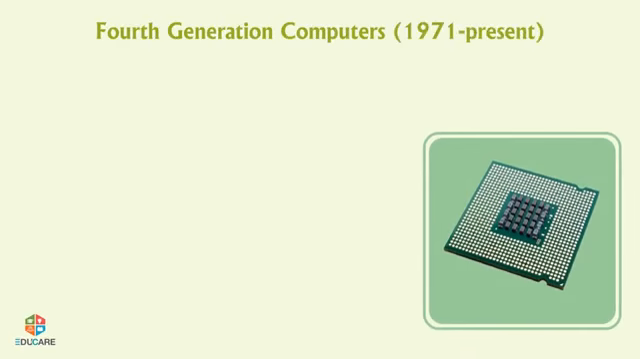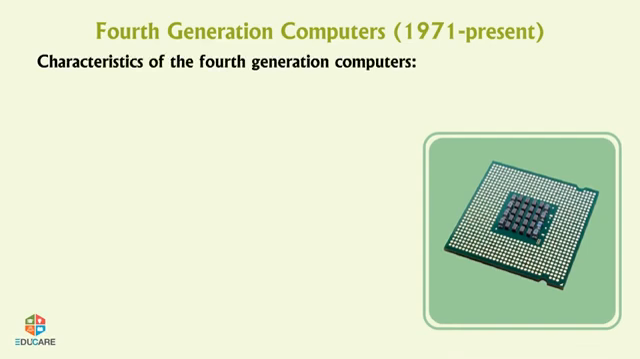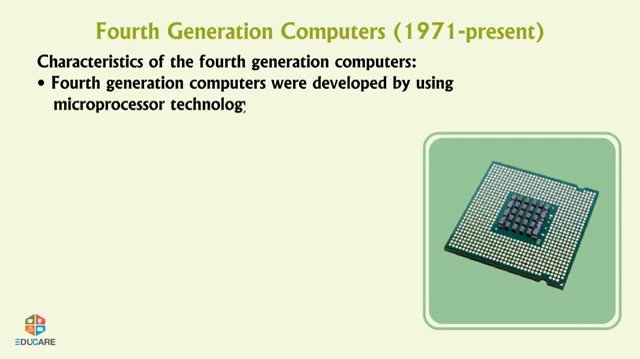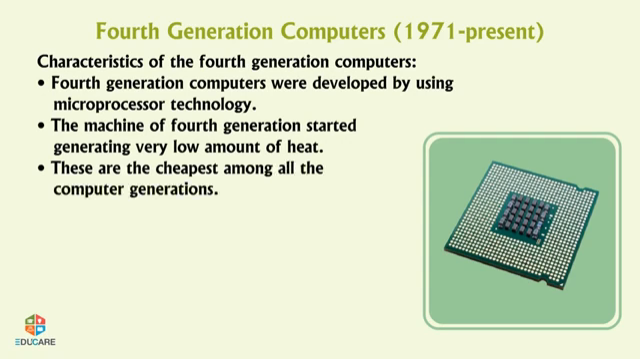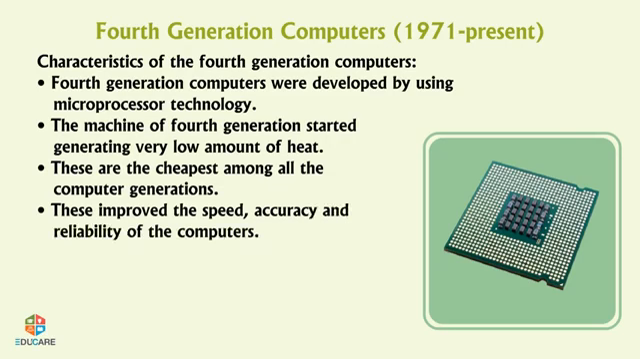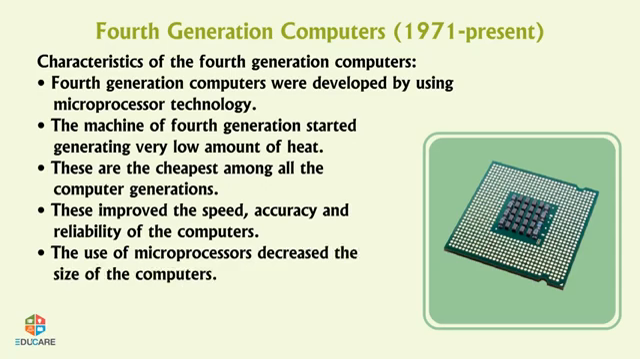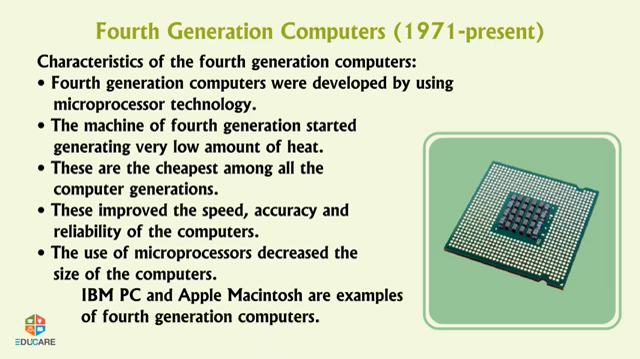Fourth-generation computers, 1971 to present. Characteristics of the fourth-generation computers. Fourth-generation computers were developed by using microprocessor technology. The machine of fourth generation started generating very low amount of heat. These are the cheapest among all the computer generations. These improved the speed, accuracy, and reliability of the computers. The use of microprocessors decreased the size of the computers. IBM PC and Apple Macintosh are examples of fourth generation computers.